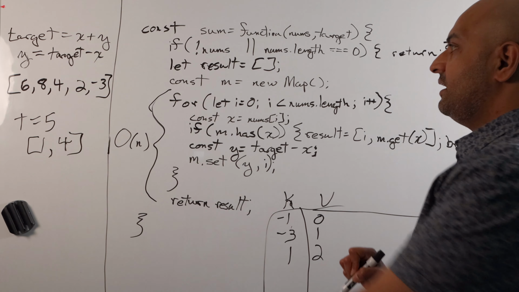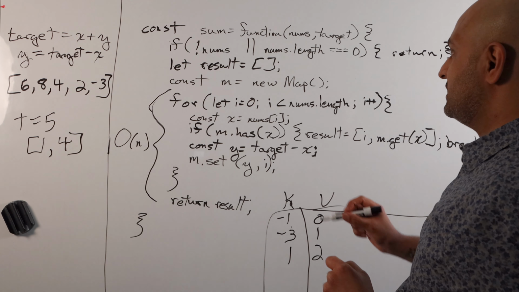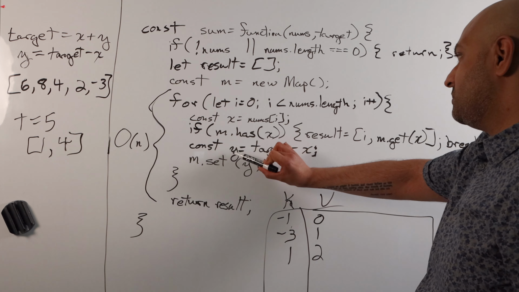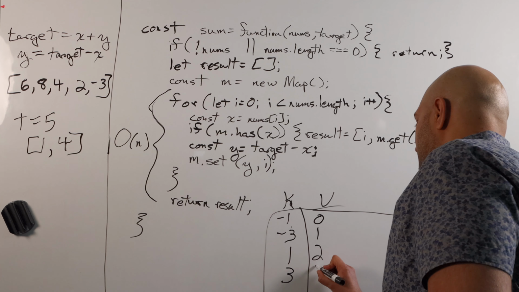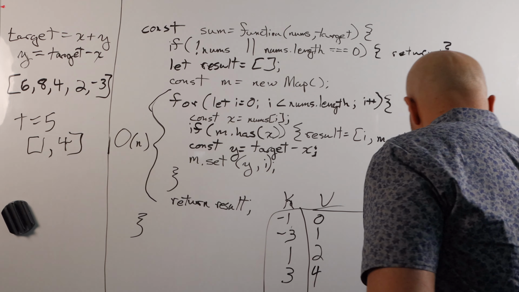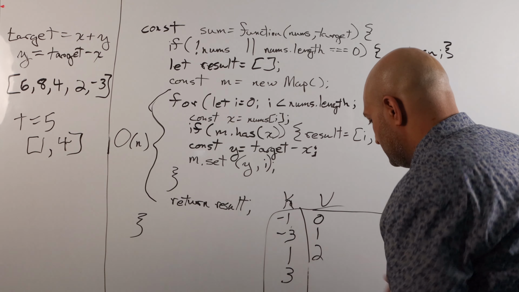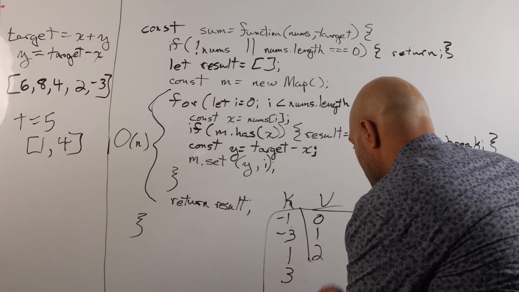and this is going to be at index 2. And then finally, we get to our 2, and we say x equals 2. Does the map have a key of 2? No, it doesn't. So y equals 5 minus 2, which is going to be 3, and an index value of 3.